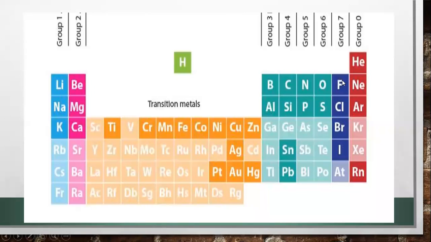And in group 7, like fluorine, chlorine, bromine, iodine, all of these, they are having 7 electrons in their outermost shell. And in case of group 8, as the name shows, 8, it means it is having 8 electrons in its outermost shell.